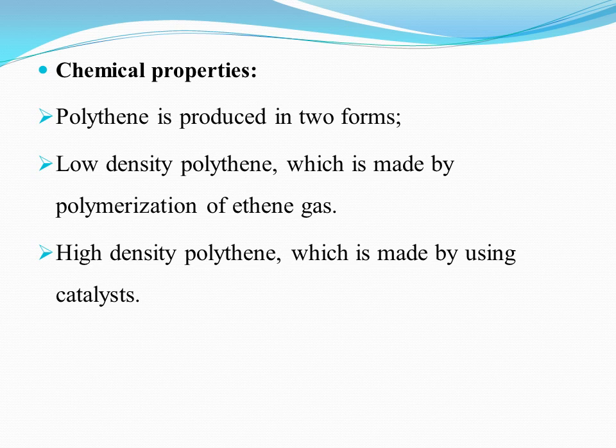So thousands of molecules of ethene gas are joined together to form the polymer, that is the low density polythene. And in the formation of high density polythene, the catalysts are involved. Catalysts are added in the reaction to increase the rate of the reaction. Enzymes act as the catalyst in the reaction.